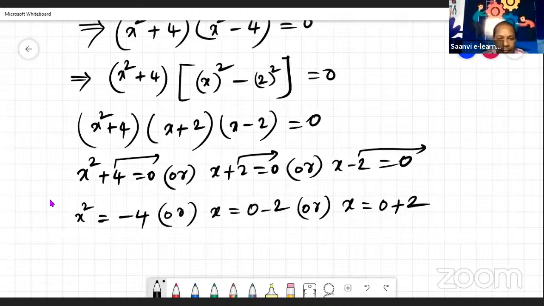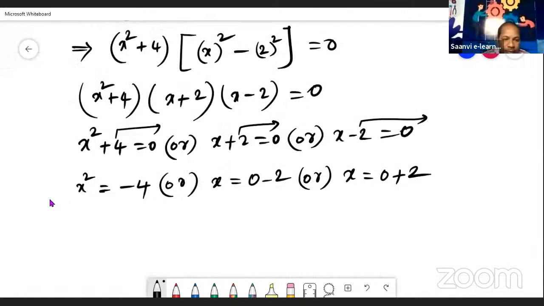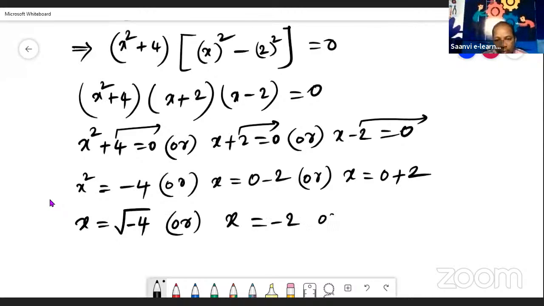Now see here, if x square is equal to minus 4, we need only x value. So x is equal to root minus 4. Or x is equal to 0 minus 2, means minus 2. Or x is equal to 0 plus 2, means 2.